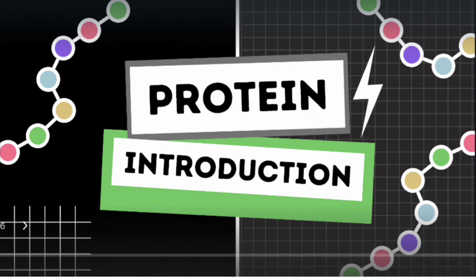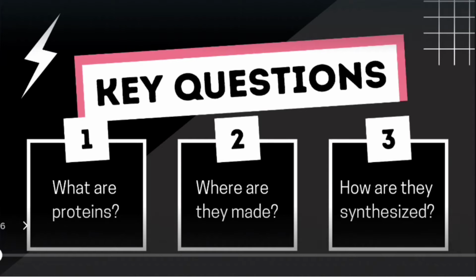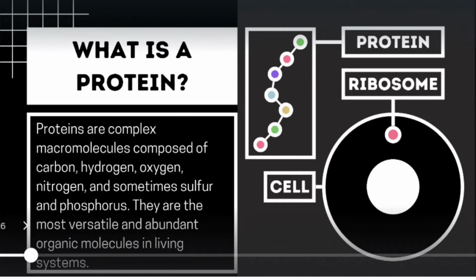So first, the starting part is the key questions: what are proteins, what are they made of, and how are they synthesized. First we are going to see what a protein is. Proteins are basically complex compounds. These are tagged as macromolecules which are generally made up of carbon, hydrogen, oxygen, nitrogen and sometimes sulfur. They are versatile and abundantly available organic molecules in the living system.